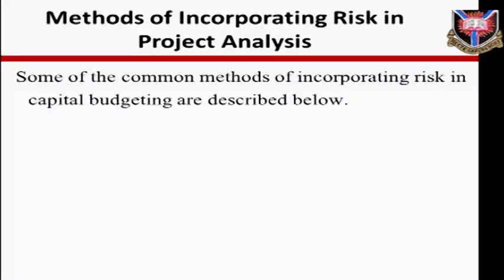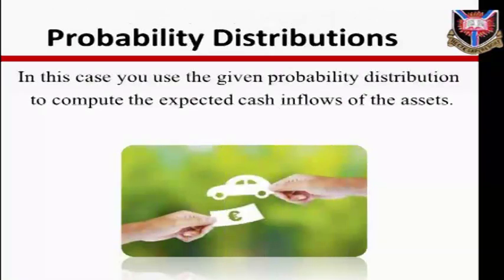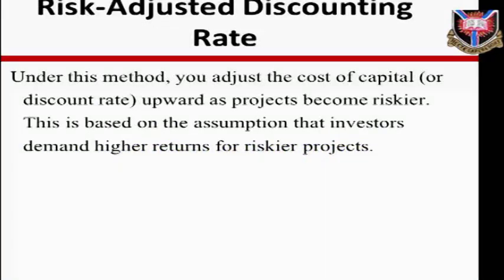Methods of incorporating risk in project analysis. Some of the common methods of incorporating risk in capital budgeting are described below. Probability distribution. In this case, you use the given probability distribution to compute the expected cash inflows of the asset. Risk-adjusted discounting rate.